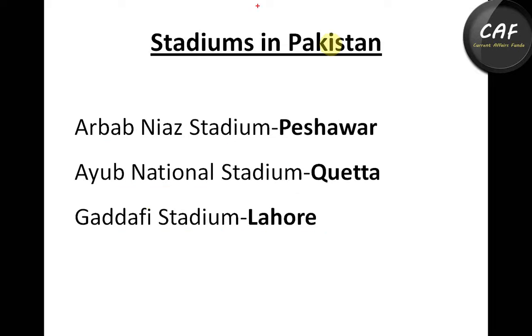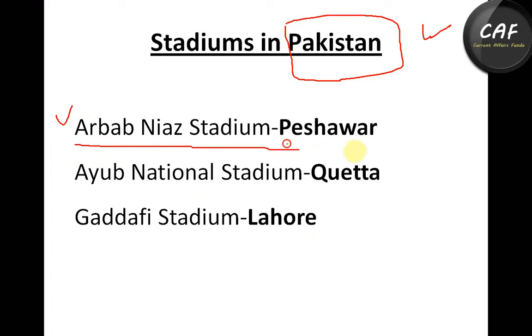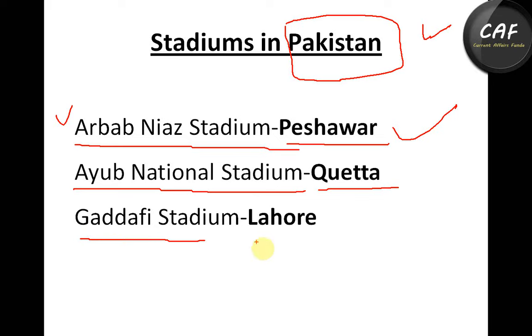Next country is Pakistan. Pakistan basically has three international sports stadiums. The first one is Arbab Niaz Stadium, which is in Peshawar, and the next one is Ayub National Stadium, which is in Quetta, and the last one is Gaddafi Stadium, which is in Lahore. This is a cricket ground and this is also a cricket ground, and Quetta Ayub National Stadium is a multi-sports stadium.